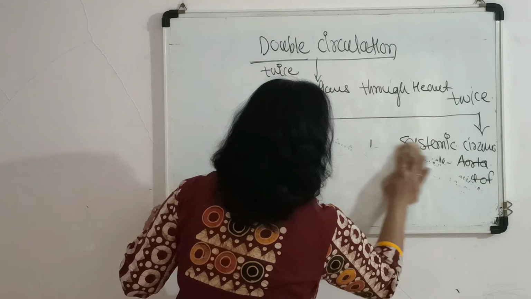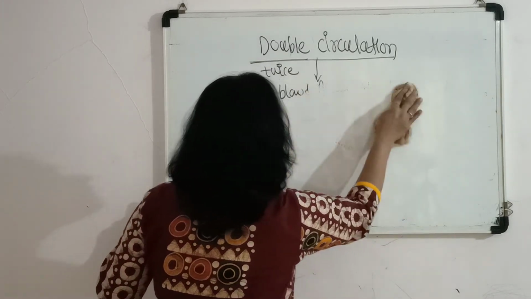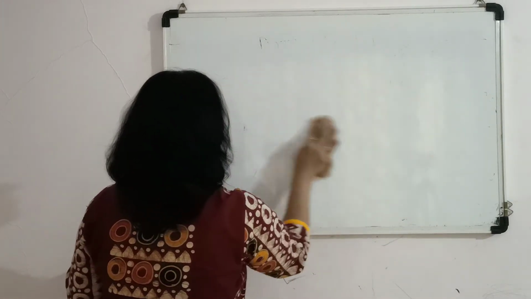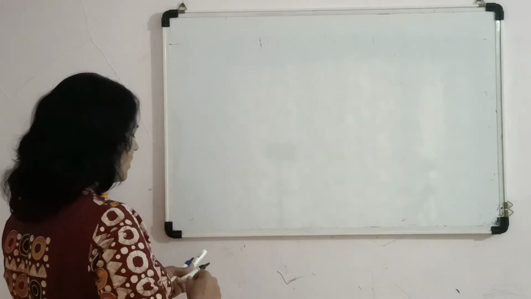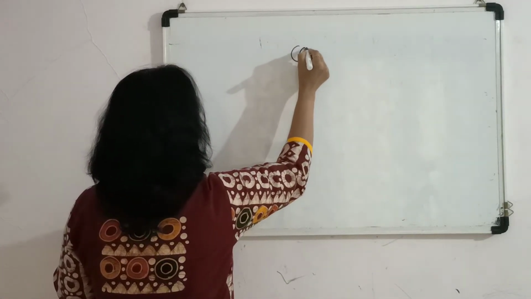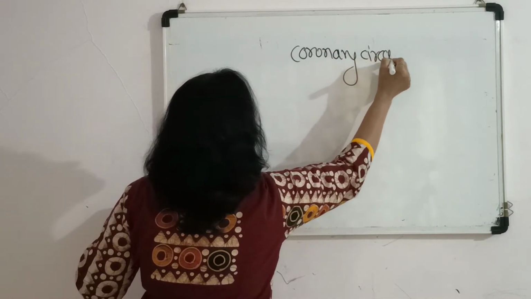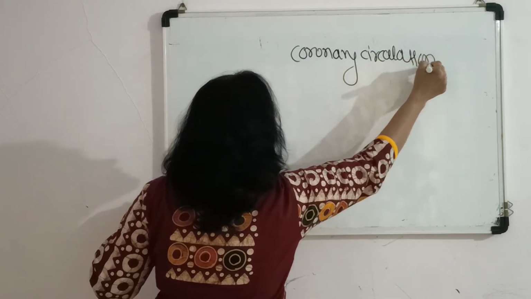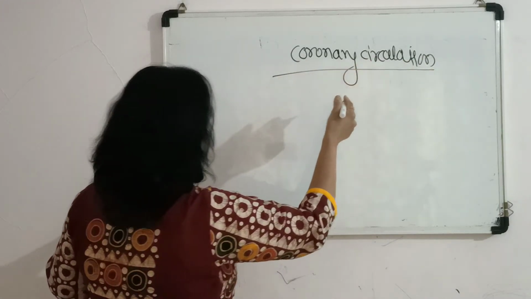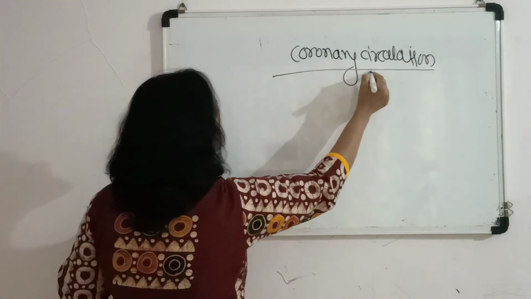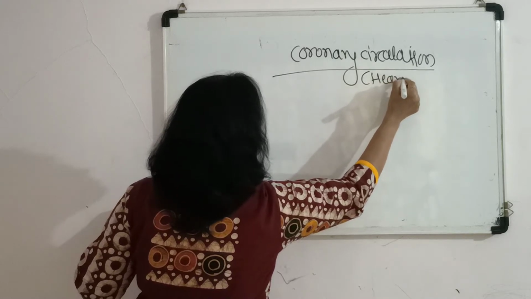There is another related term, which is called the coronary circulation. The coronary circulation is related to the coronary artery, which is related to the heart itself.